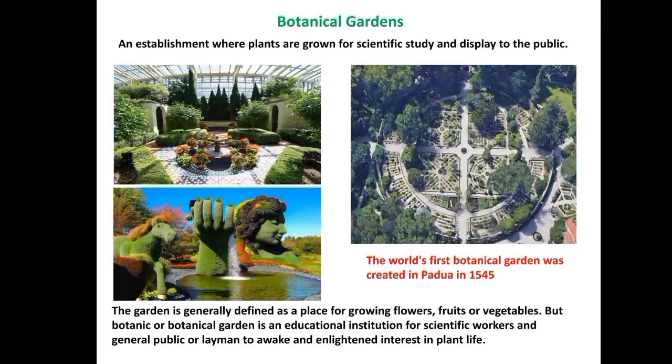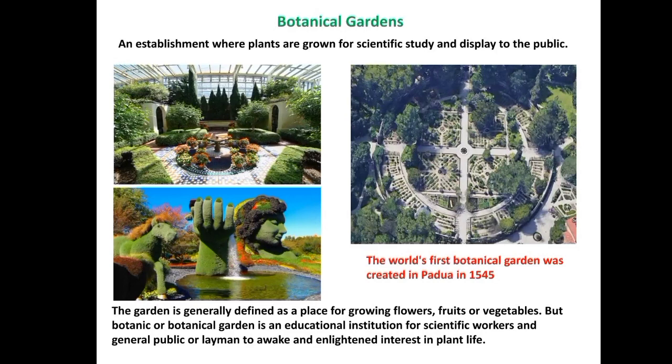And there are two important collections in the botanical garden of Padua. They are a library as well as the herbarium. The library contains more than 50,000 volumes and manuscripts of historical works and bibliography. Bibliography means a list of sources used for the study. And the herbarium is the second most extensive in Italy. Its herbarium and library continue to be among the most important in the world. It has made a profound contribution to the development of many modern scientific disciplines, notably botany, medicine, ecology and pharmacy. So this was about the history of the botanical garden.